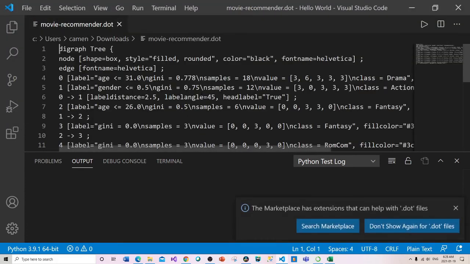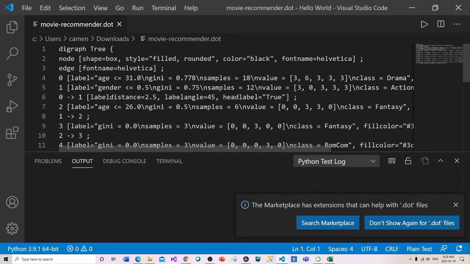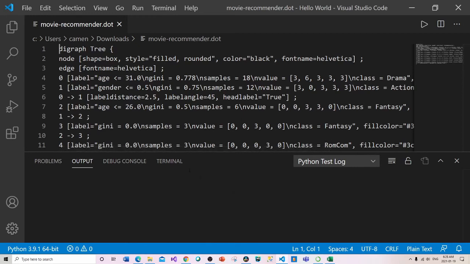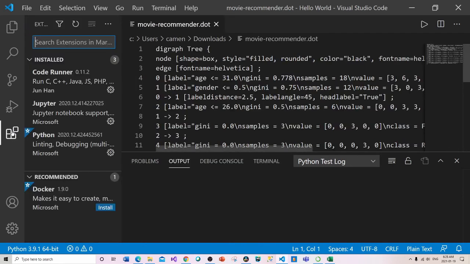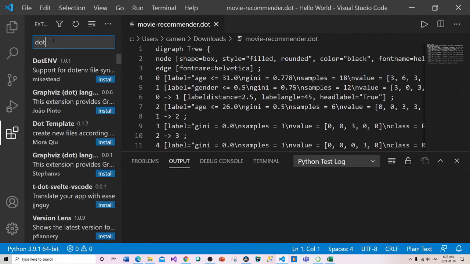So there's going to be a lot of really ugly looking text, and it doesn't accept this file extension. So what I want to do now is go to my extensions, and I'm going to type in dot. Okay. And it's this second one right here that I want to have.